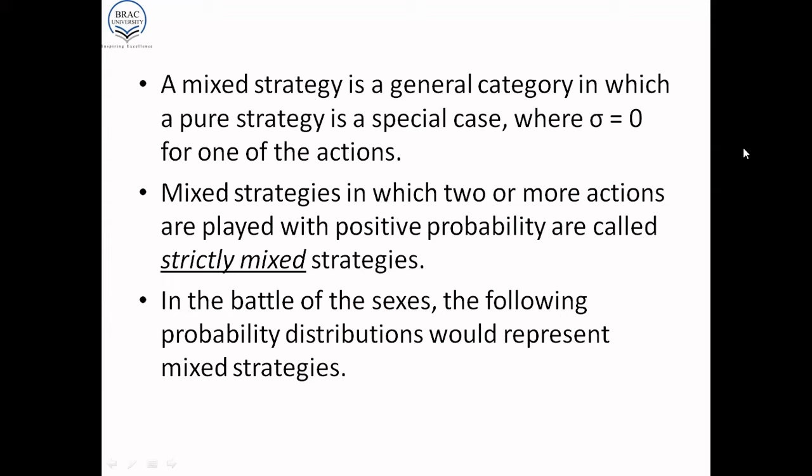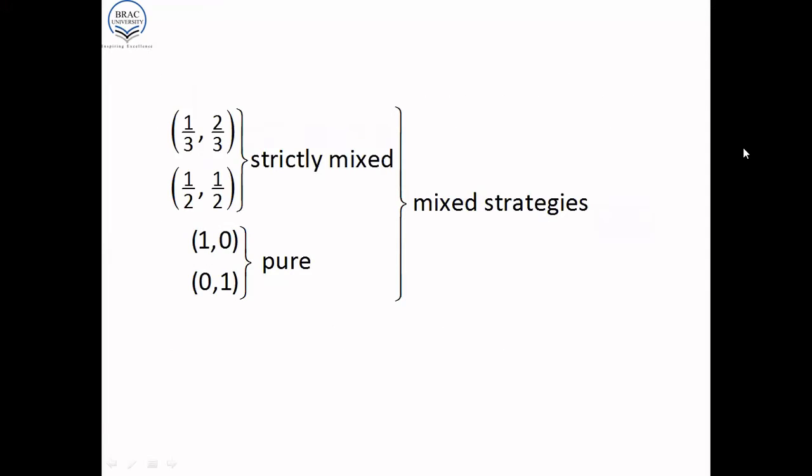And in the Battle of the Sexes game, the following probability distributions would represent mixed strategies. So say you had a probability distribution of 1/3 and 2/3. What does this mean? 1/3 would be the probability of going to the ballet. So automatically 2/3 would be the probability of going to the boxing match. And note that 1/3 plus 2/3 is equal to 1. So this would be a strictly mixed strategy.